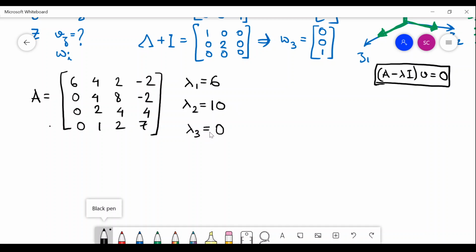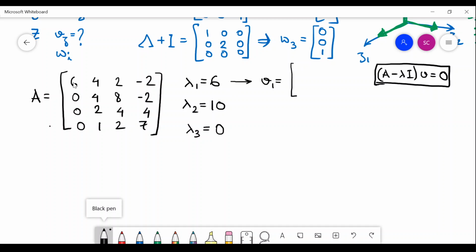We can also straight away directly write down the eigenvectors associated with these. When you have a column with all entries 0 except the diagonal entry, then v1 is all 0 except that diagonal entry.